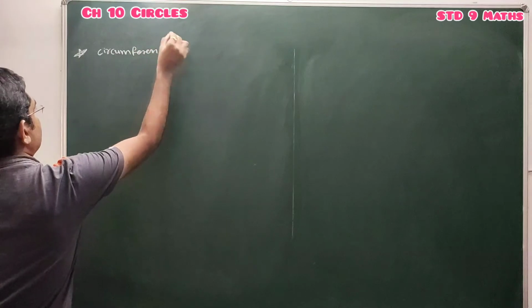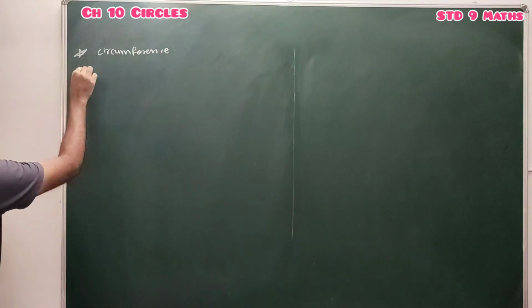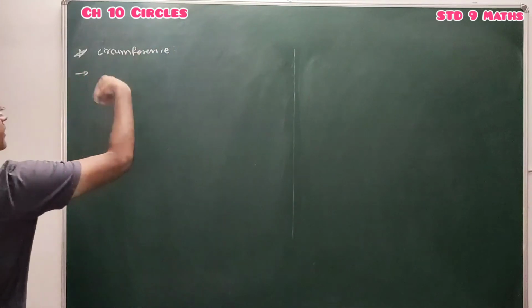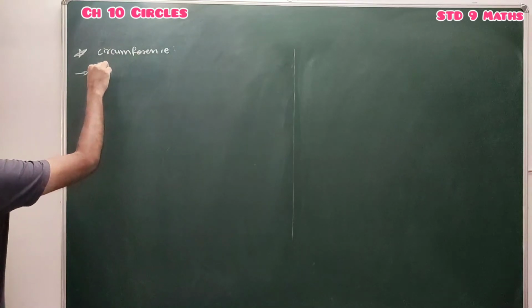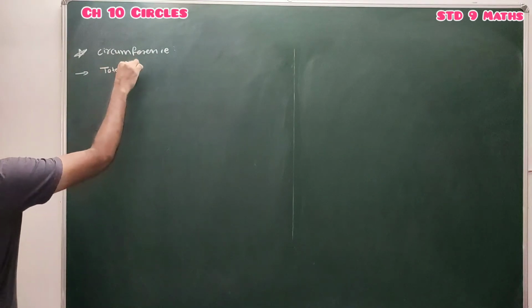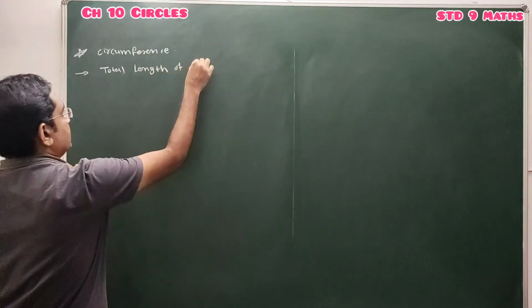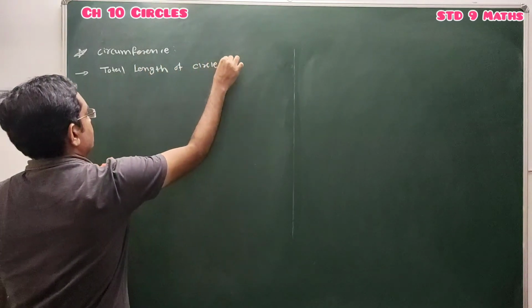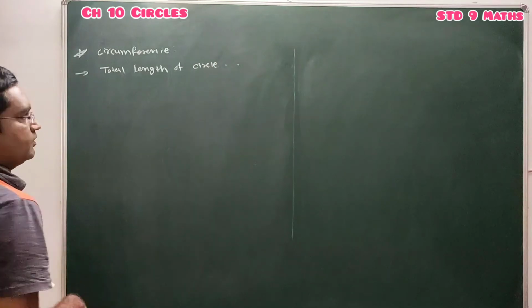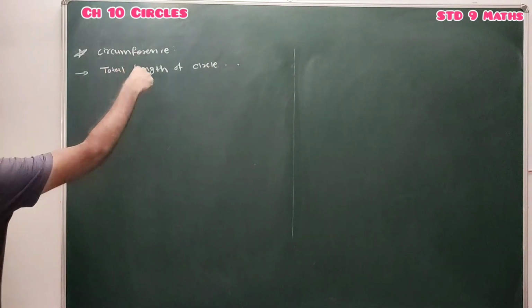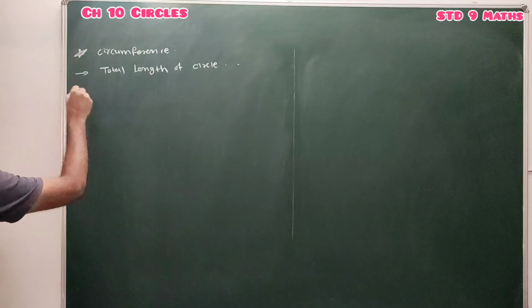Circumference of circle. The circumference of a circle is nothing but the total length of the circle. The total length of the circle is known as the circumference. And next is segment.